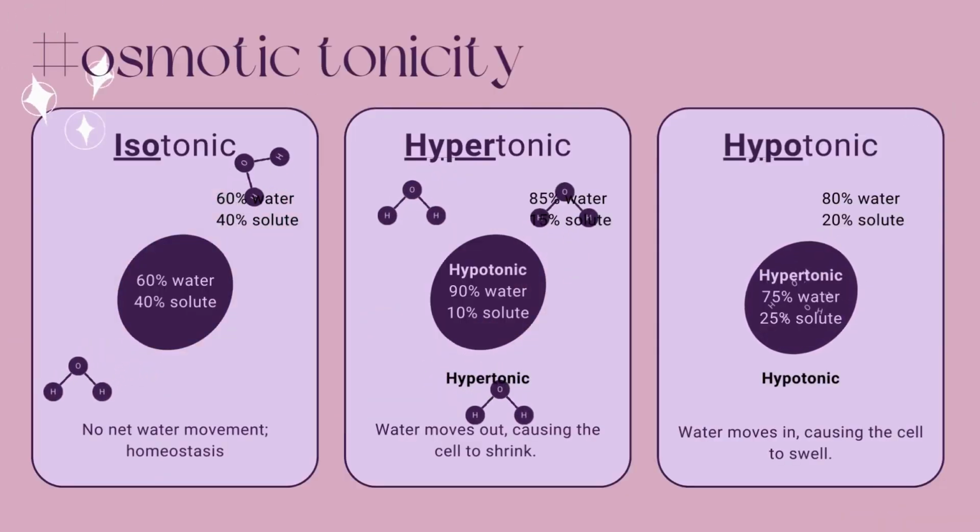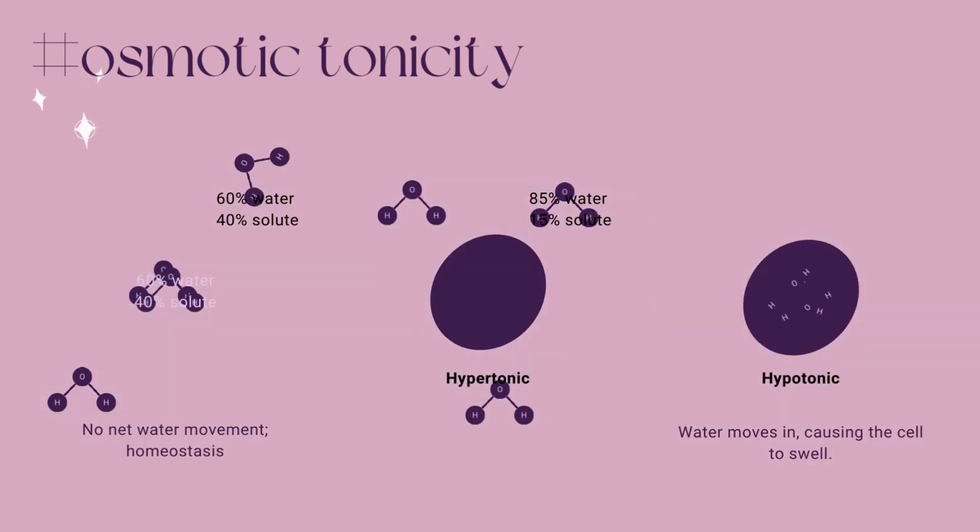An isotonic solution has the same solute concentration as the cell's cytoplasm, resulting in no net movement of water. Cells in isotonic solutions maintain their shape and size. In a hypotonic solution with a lower solute concentration than the cell, water moves into the cell, causing it to swell and in some cases burst. Conversely, a hypertonic solution has a higher solute concentration than the cell, causing water to move out of the cell. This leads to cell shrinkage or shriveling.